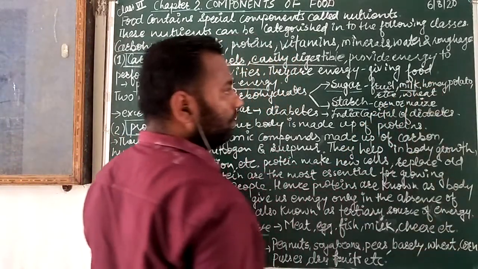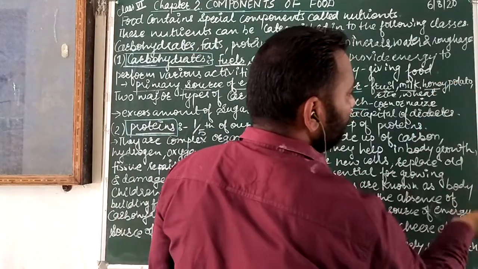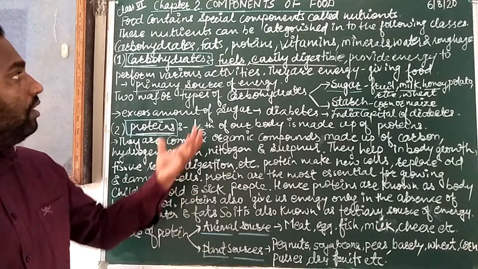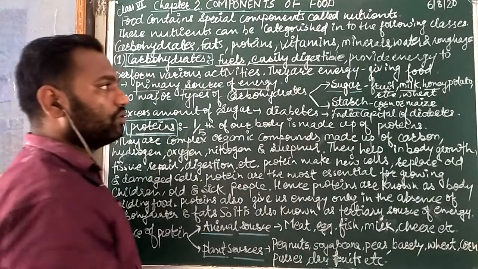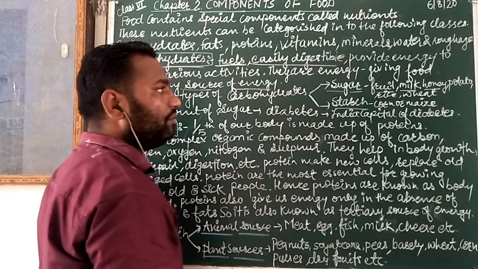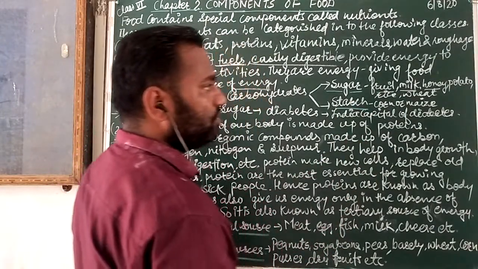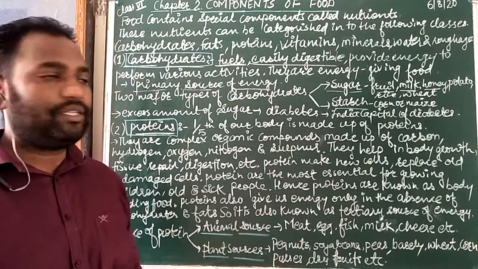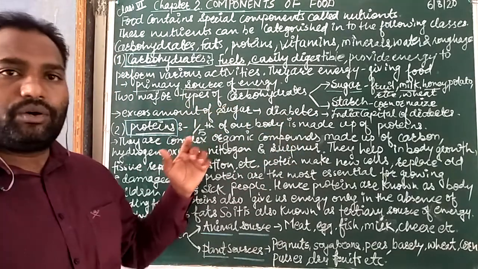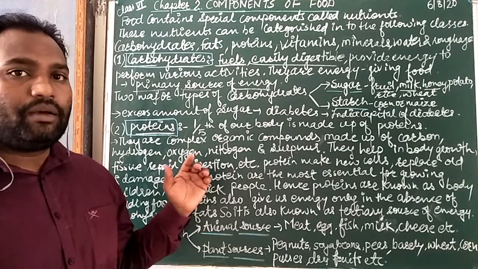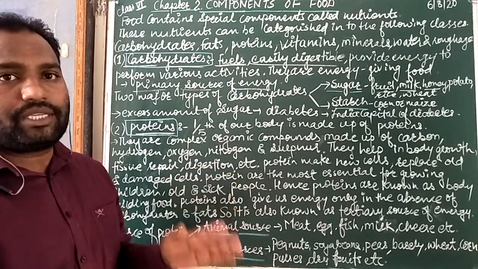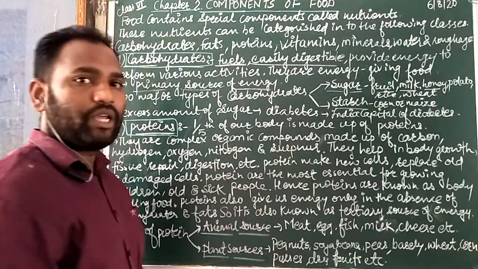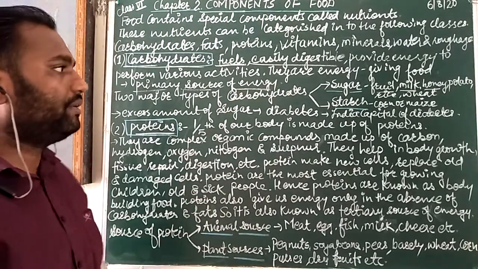Milk also has sugar. Honey has sugar. Potato, rice, wheat are also our carbohydrate foods. So you understood these examples of sugar. Next is starch: corn or maize, corn flour and maize flour. These are the sources for starch. Starch is also a type of carbohydrate, and sugar is also a type of carbohydrate, but their sources are just different. So I hope you understood what is sugar and what is starch. Both are carbohydrates, but their sources are different.